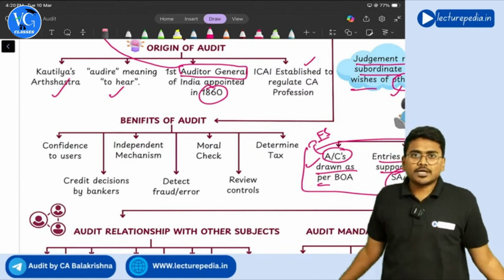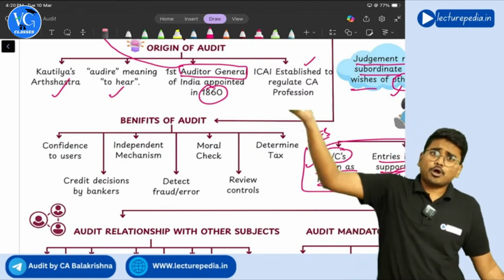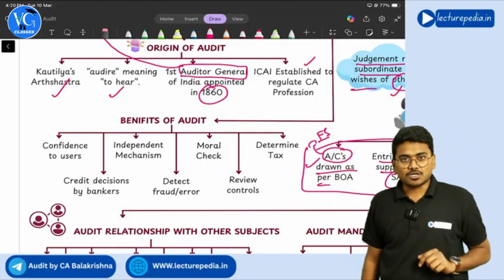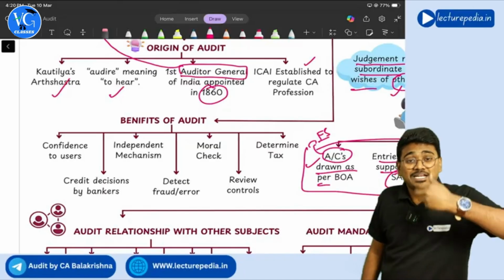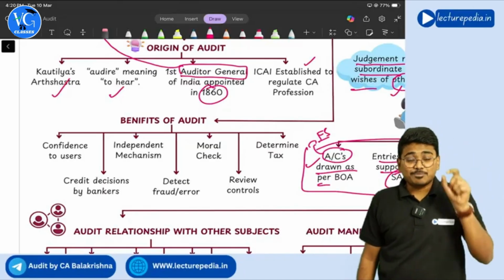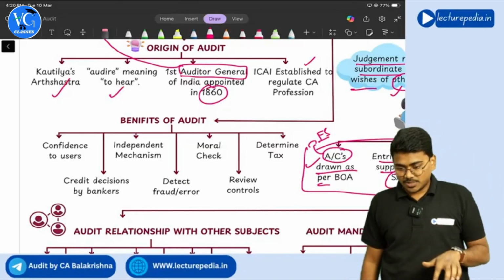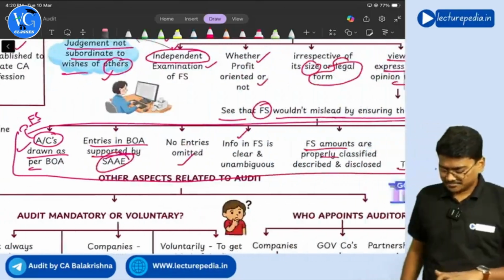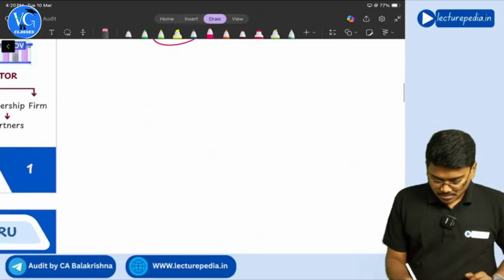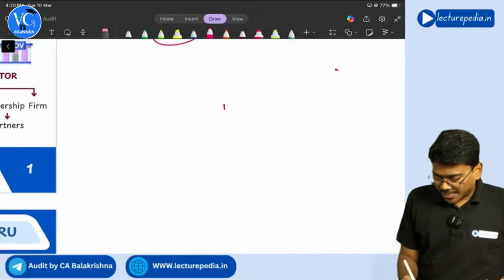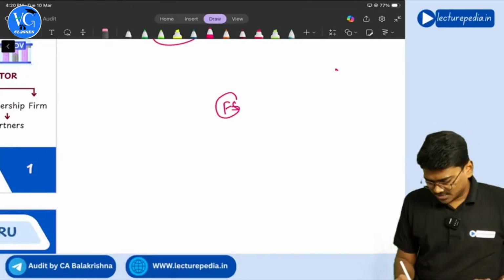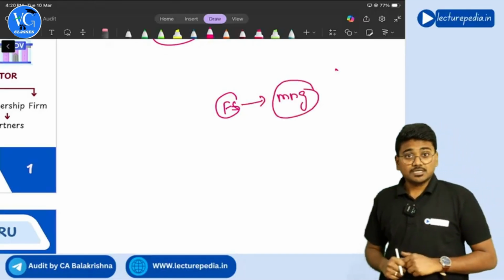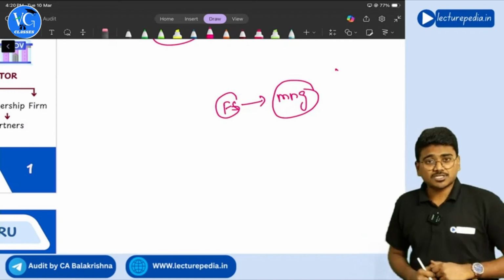If companies don't get any benefit, why will they appoint an auditor? Unnecessary waste of fees, they will think. Correct or not? So what benefits the organization will get because of this audit, that we'll see. First of all, I told you, or you also know, that financial statements are prepared by management. Yes, management prepares financial statements.